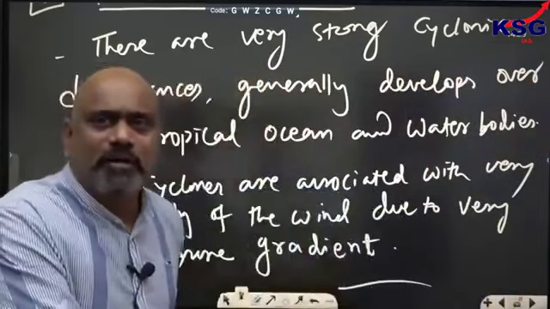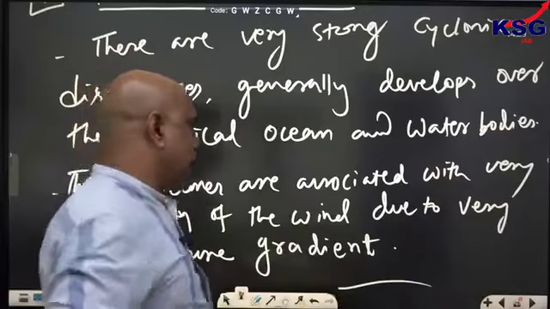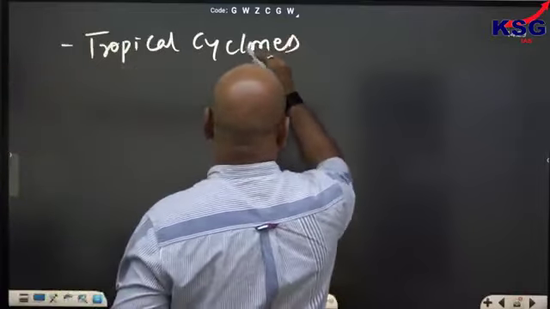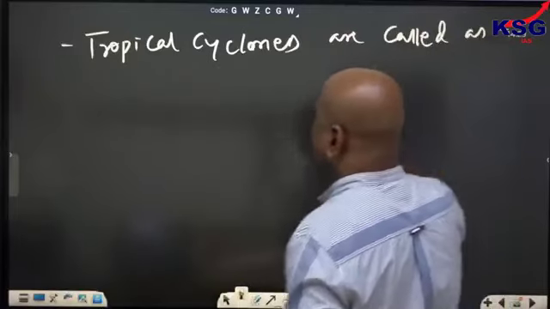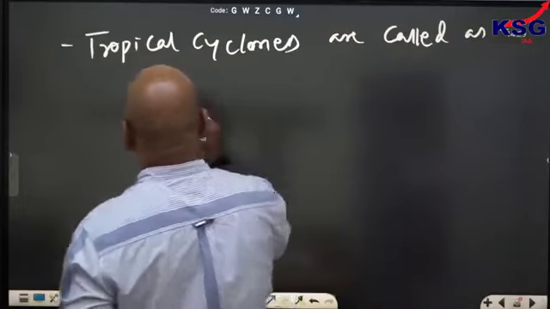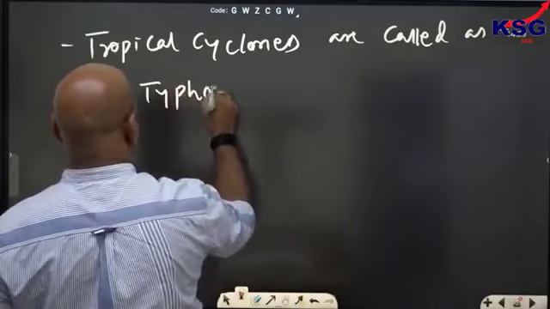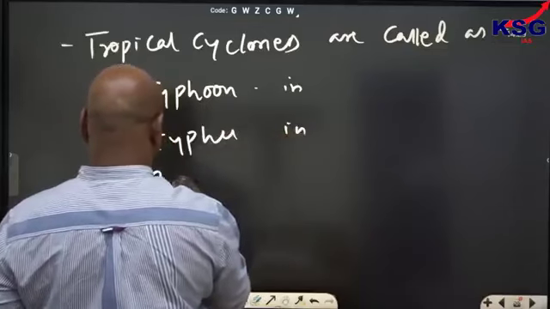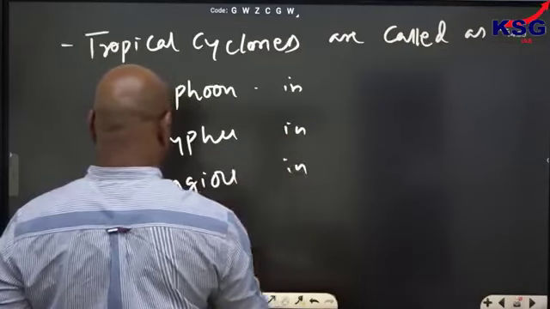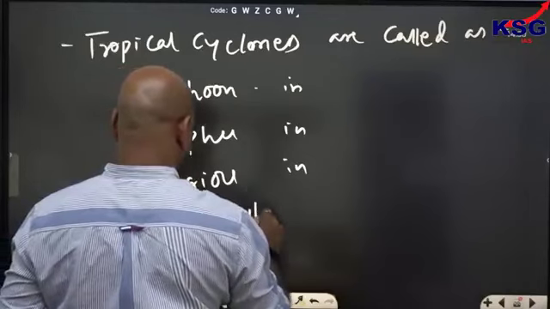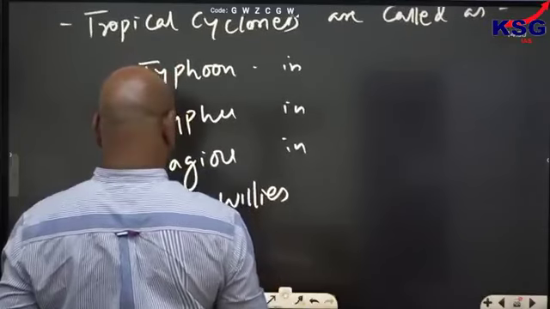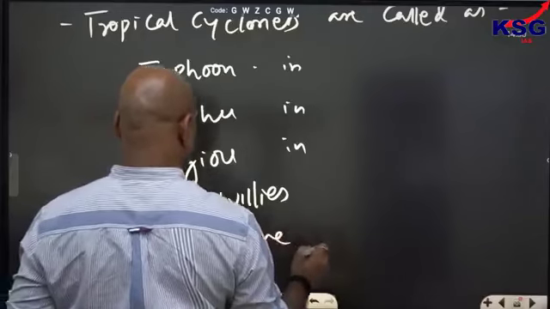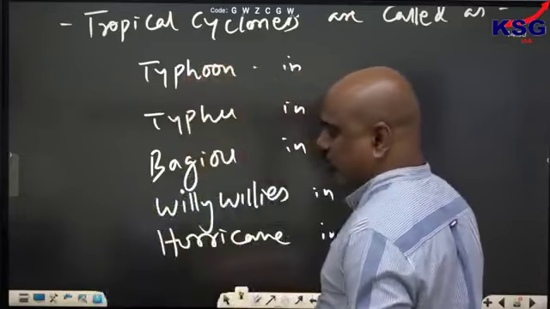These cyclones have different names in different parts of the world also. Okay, tropical cyclones are called typhoon, Begyu, Willies, hurricane, tornadoes.